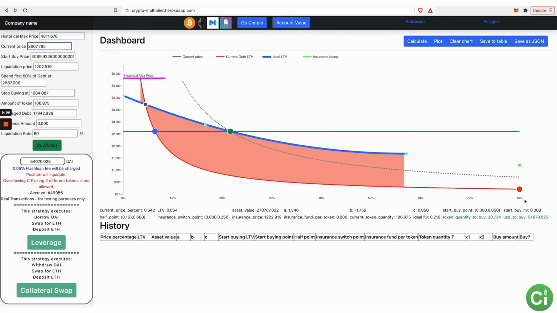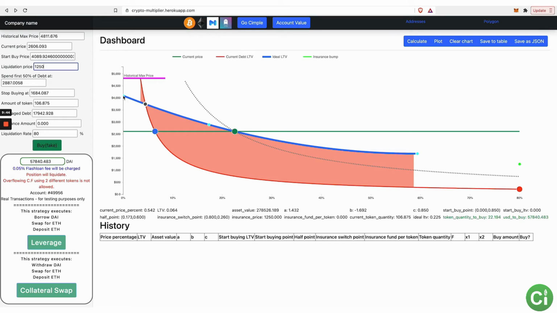If you have 80% of debt, and so if it's at $12.50, 80% of $12.50 is $1,000. So what this blue line is saying is you can have $1,000 worth of debt per token. And it's not per token that you have starting out with, it's per token that you have after you buy, right? So you have this recursive debt where you can 5x your position at any given time, but this is saying you would 5x the position at this liquidation price, figure out how much debt that is, and then spread it across the spectrum, right?